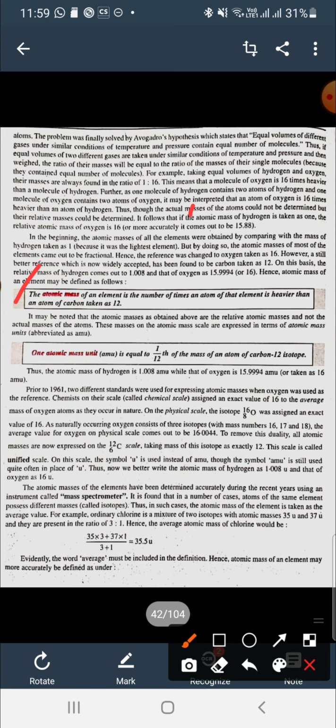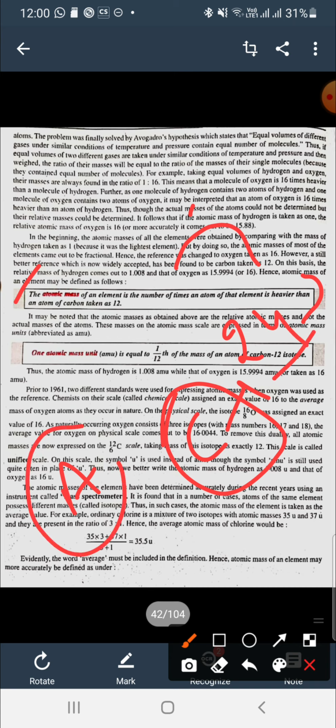So you can see here, atomic mass of an element is the number of times an atom of that element is heavier than an atom of carbon, taken as 12. If we are taking carbon 12, let us suppose that carbon has 24 mass and A has 48.